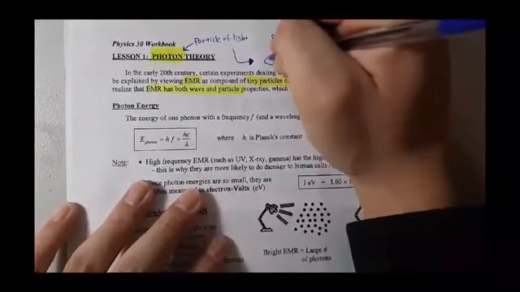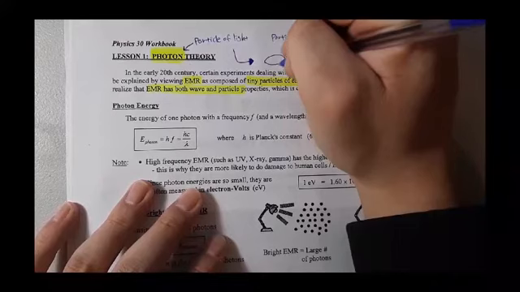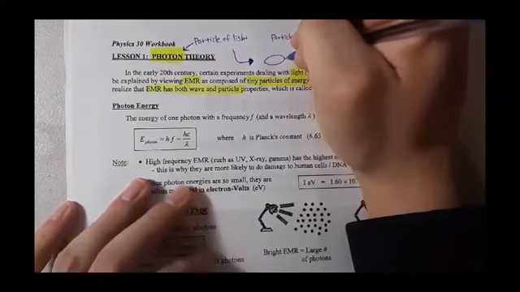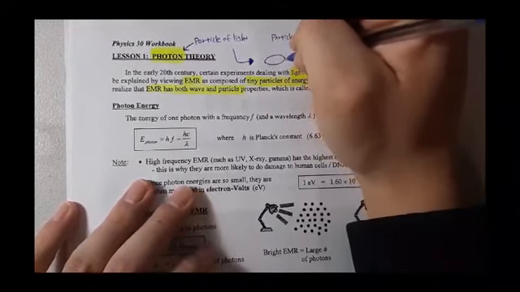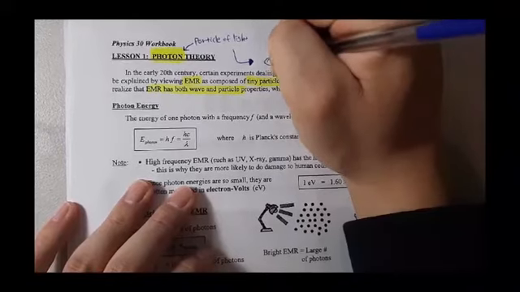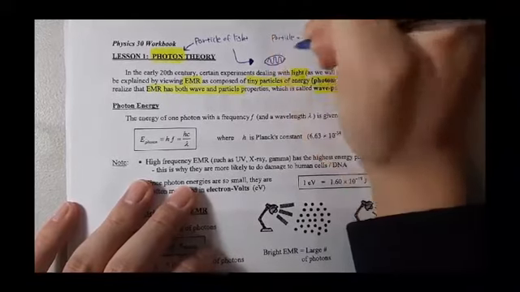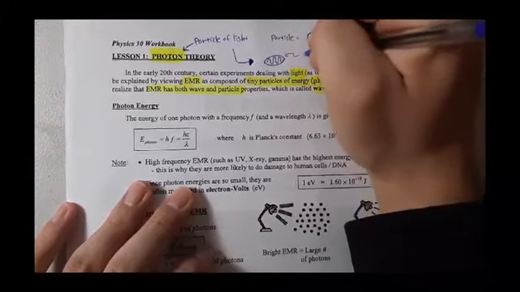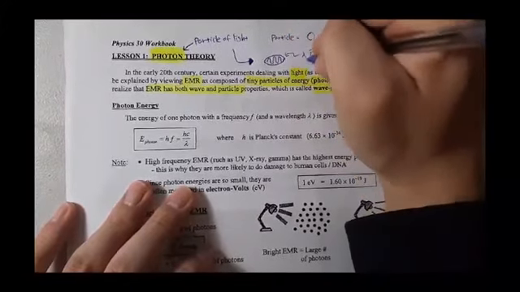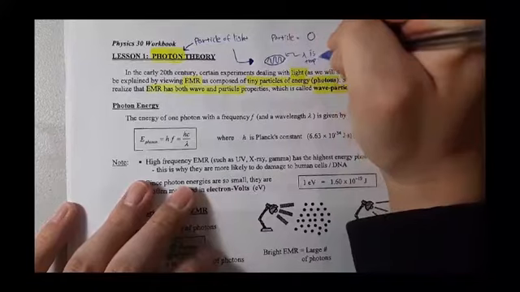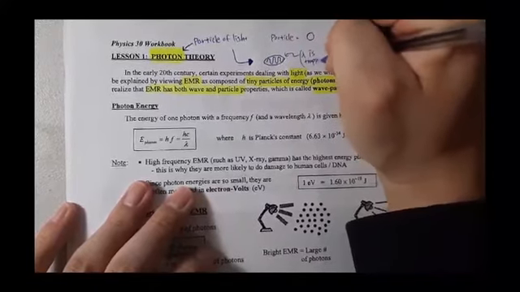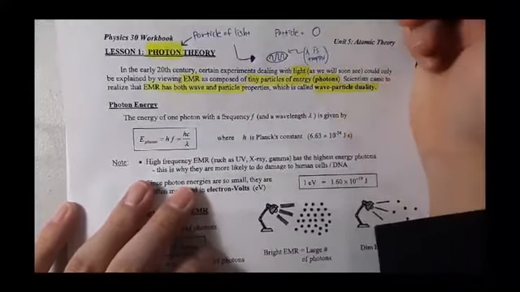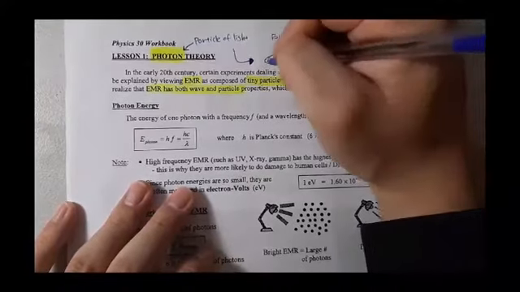Imagine that little wrap, or shell, if you will. Inside, we have a certain frequency and wavelength that is trapped inside this shell.